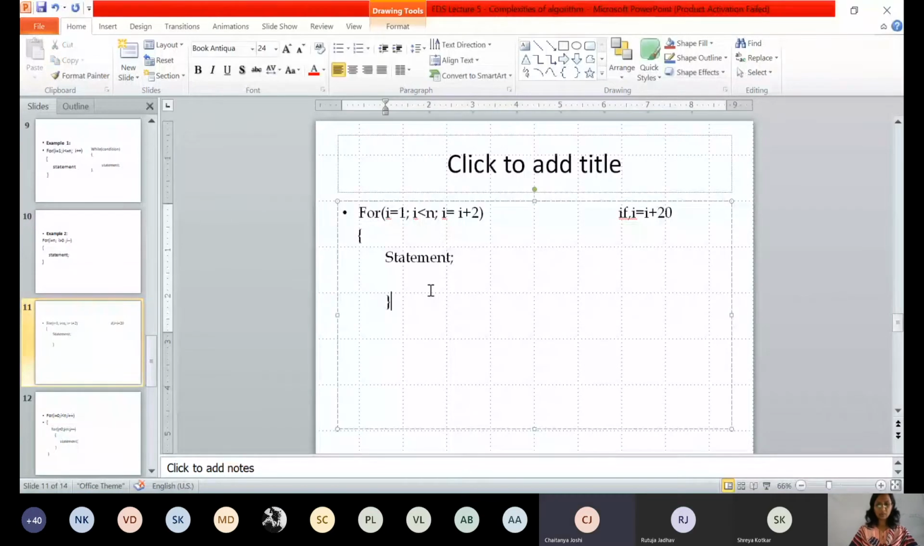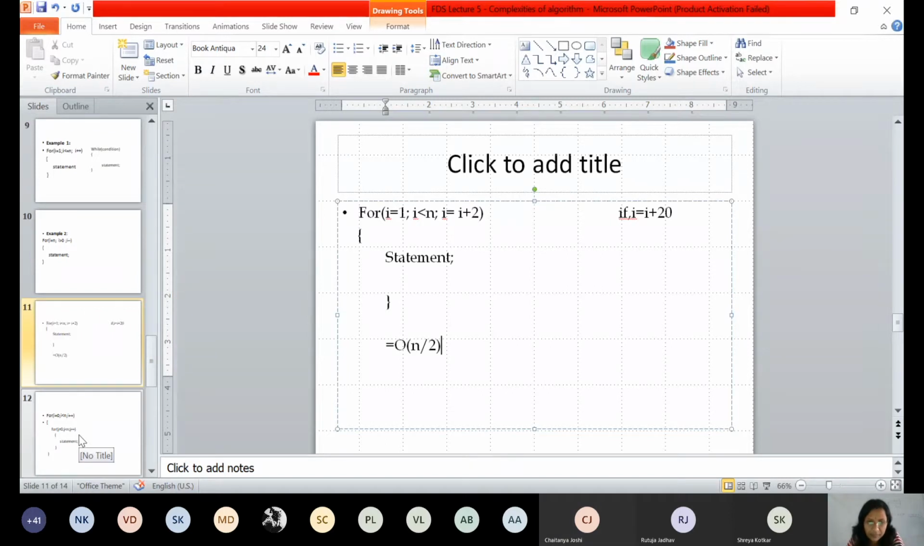Ma'am, can we say that this example is a type of average case time complexity? I am not getting your question. Ma'am, can we say that this is the example of average case time complexity? Yes, for this example you can say that. But again, from example to example it will vary.